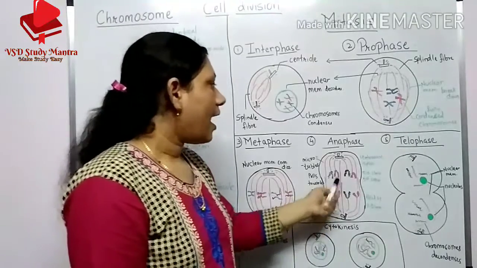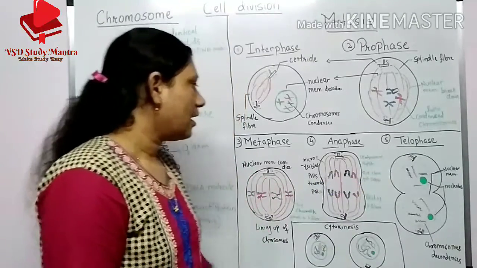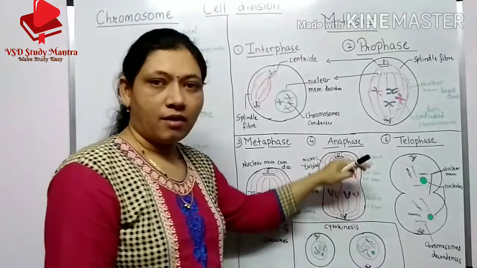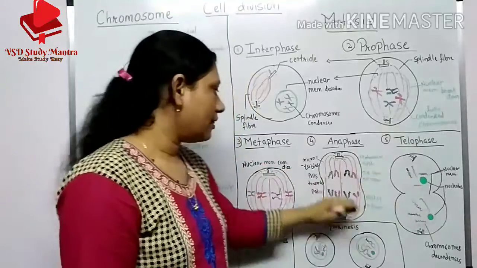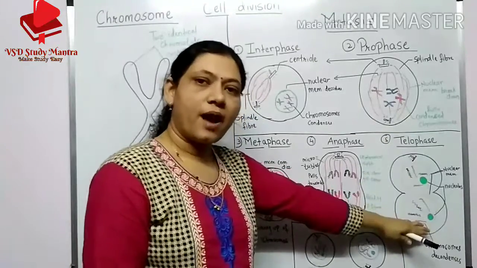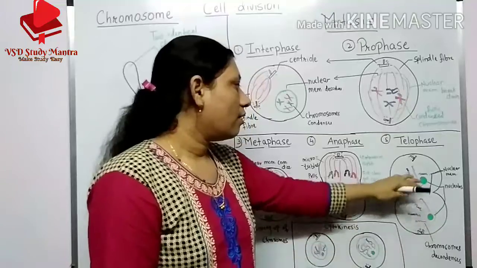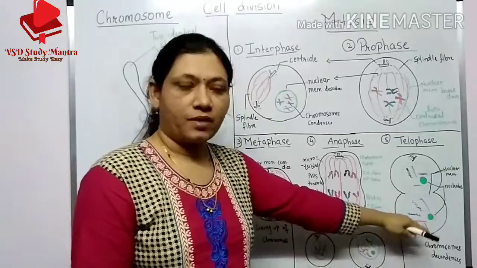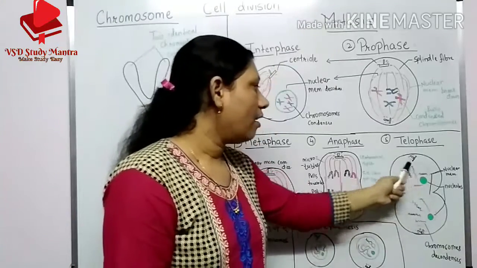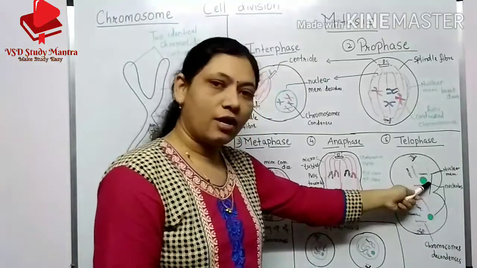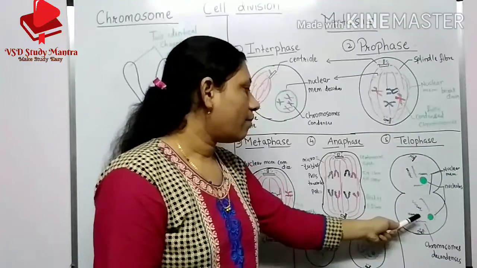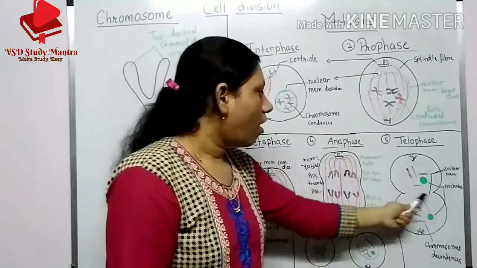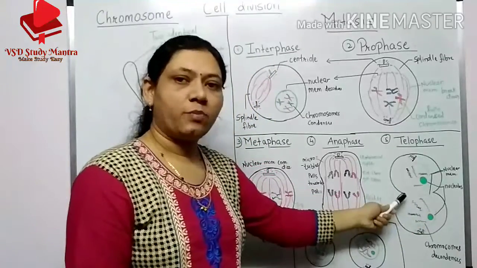Okay, and in telophase, what happens? This part becomes the upper part, and this part becomes the lower part, and two nuclear membranes are formed again here. They are visible again here: nuclear membrane, nucleolus. Here also nuclear membrane, nucleolus. Here one notch type of division takes place.